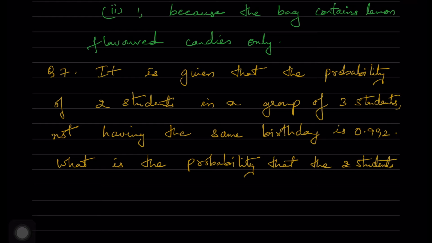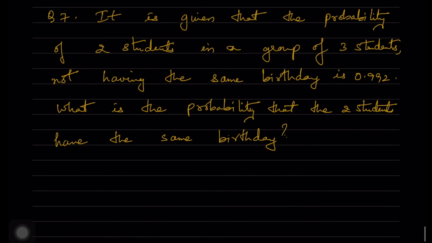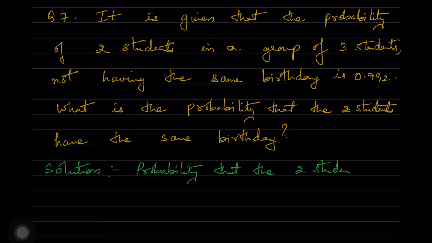So now here we consider that the probability that the 2 students have the same birthday is equal to 1 minus the probability that the students do not have the same birthday. To have the same birthday, we have the non-occurrence of that event. So the probability of non-occurrence of an event can be 1 minus the probability of occurrence of the event.